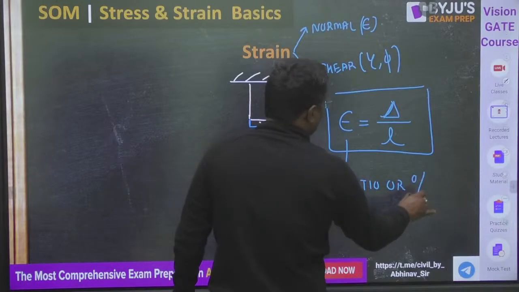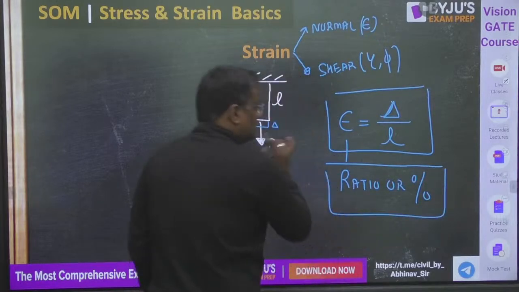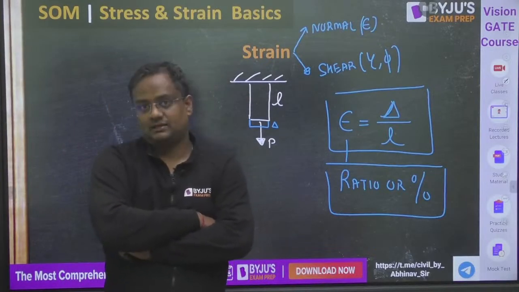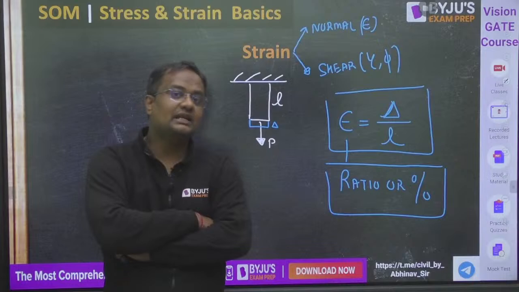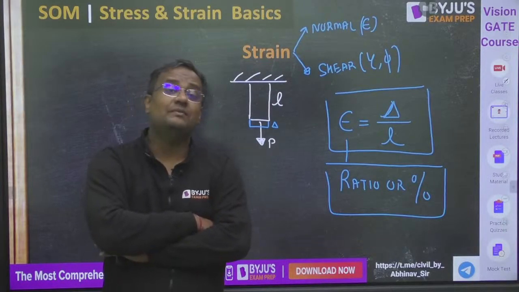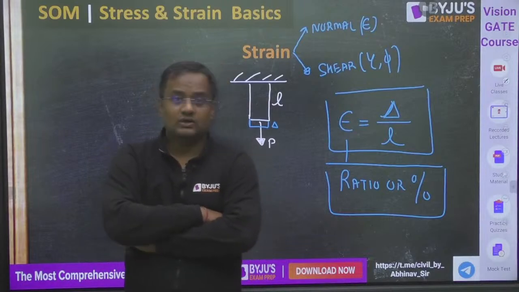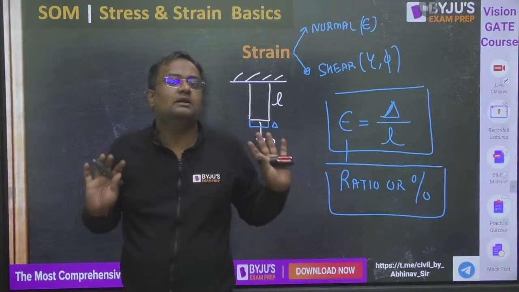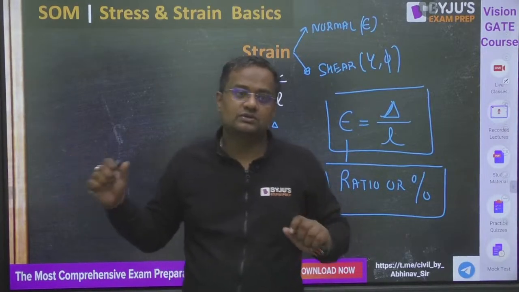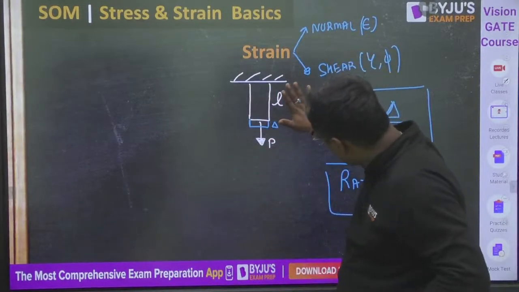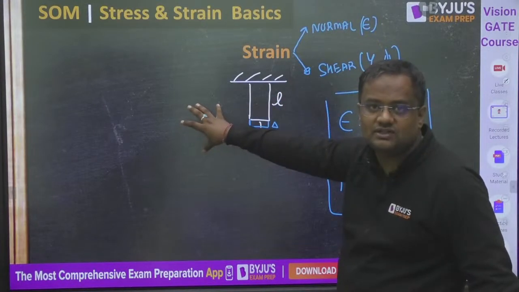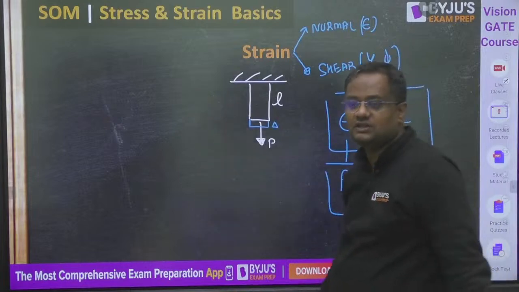Guys, mostly the questions are coming not from strain but from stress. But practically, in originality, guys, there is no device in this world which can measure the stress. Stress can be calculated, force by area, but no device can measure the stress. Suppose in this smart board I am applying some force, so some stress will be coming. There is no device you put here that will give you a stress value. But strain value can be measured by a strain gauge.